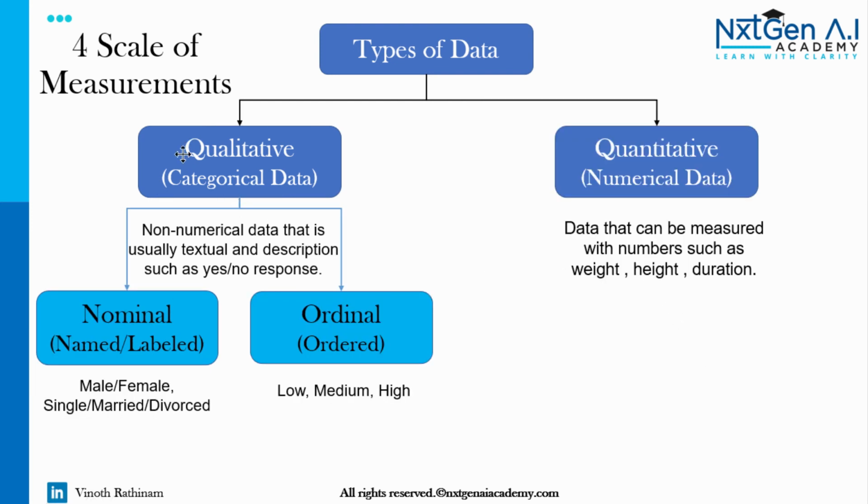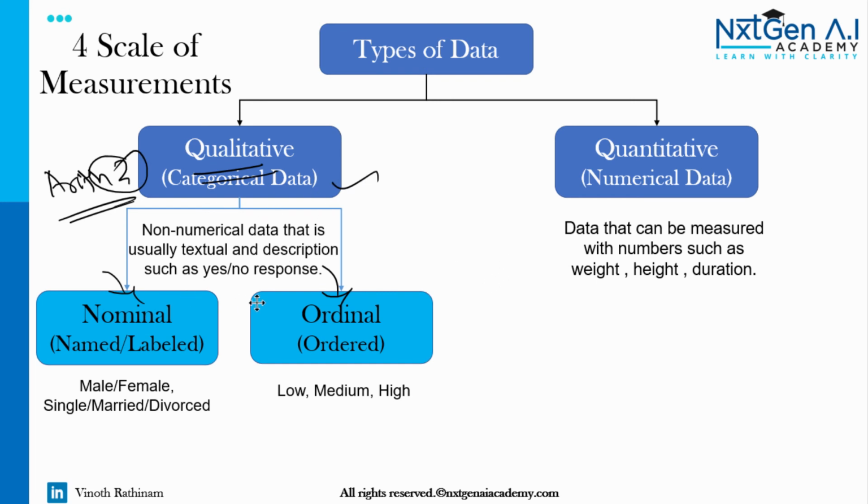Whenever we deal with categorical or qualitative data, the first trick is to check whether arithmetic operations are possible on these variables. If not possible, then I can say it's categorical data.